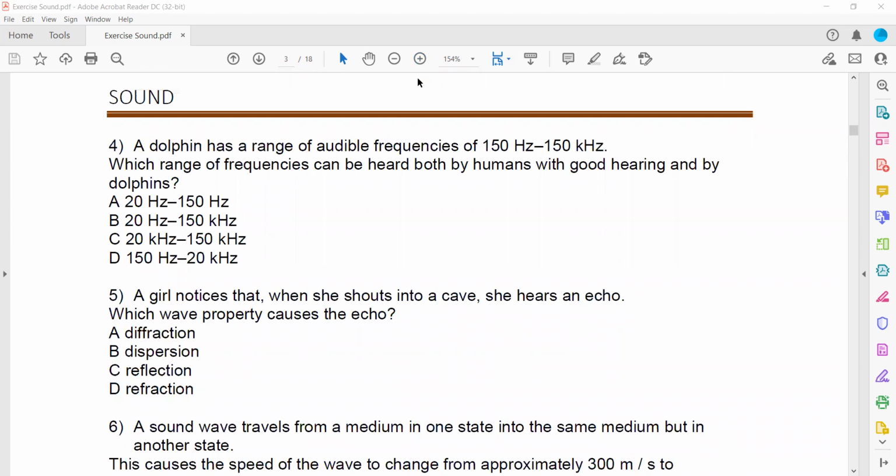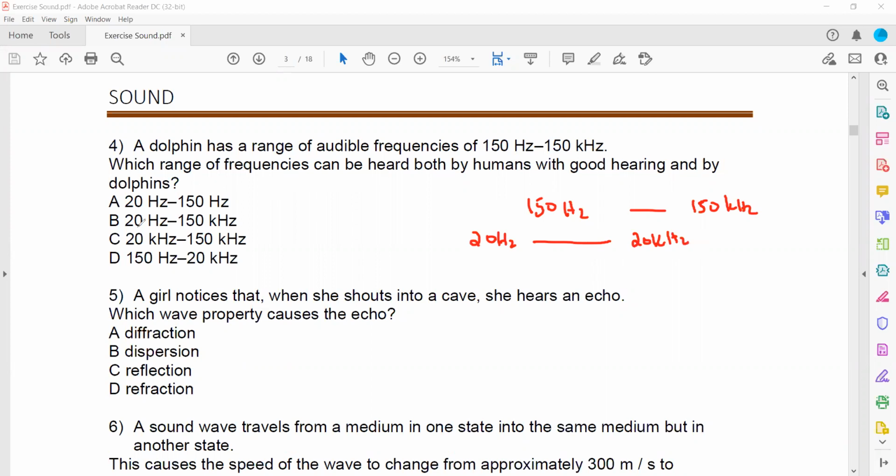A dolphin has a range of audible frequency from 150 hertz to 150 kilohertz. Which range of frequency can be heard by both a human and a dolphin? The range of frequency which a normal human being can detect is from 20 hertz to 20 kilohertz, or 20,000 hertz.